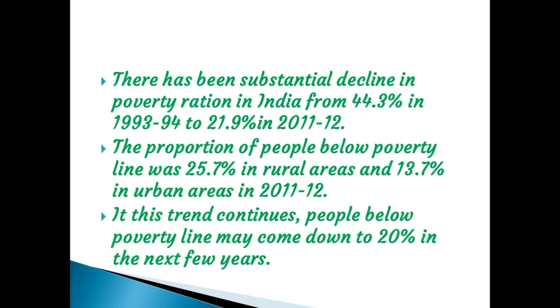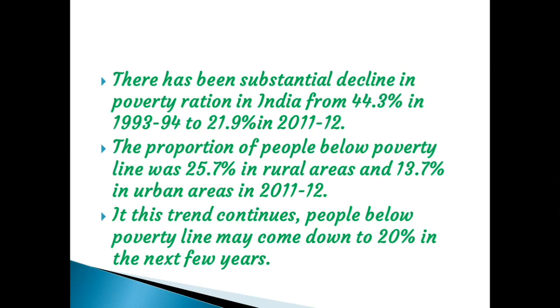That means the poverty ratio decreased from 44.3% to 21.9%. In our country, there is a substantial decline in poverty ratio from 44.3% to 21.9%.